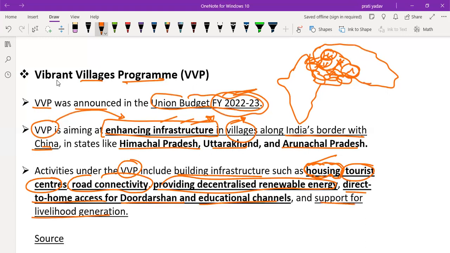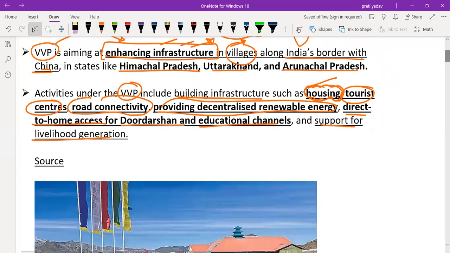So all the important areas. First of all, housing, so that people live in a good house. When we provide houses, then road connectivity. When road connectivity is good and houses are present, tourists come. So tourist centers. If tourists come, houses and roads are present, energy is required. So providing decentralized renewable energy.